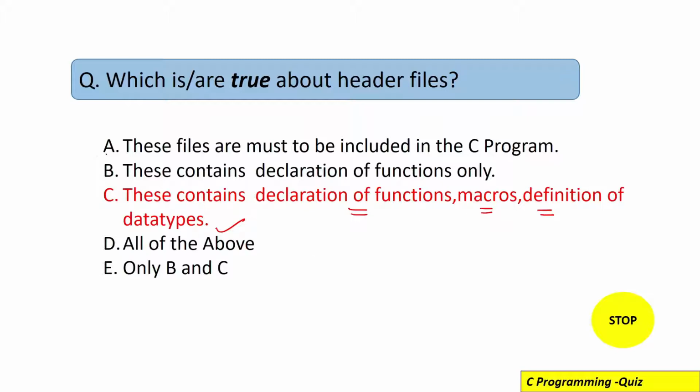So let's see option A, why it is incorrect. Option A is saying that header files must be included in the C program. That means without the header file, you cannot run your C program. So actually this is incorrect. Why? Because it is not compulsory to use a header file in your C program. I can make a program in C language, compile it, and run it also.